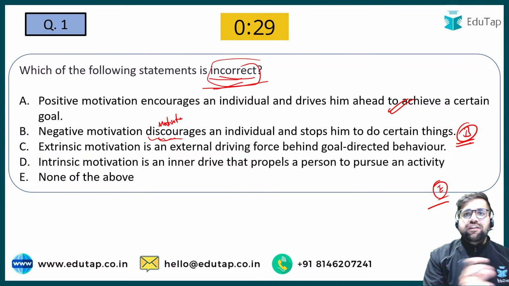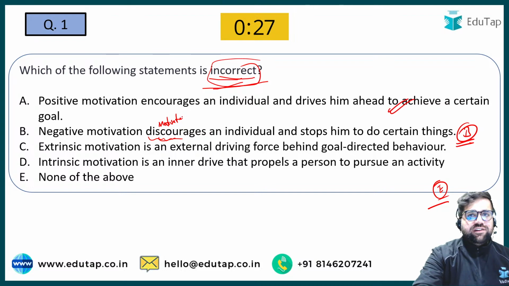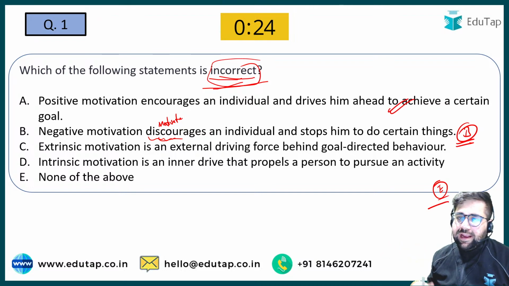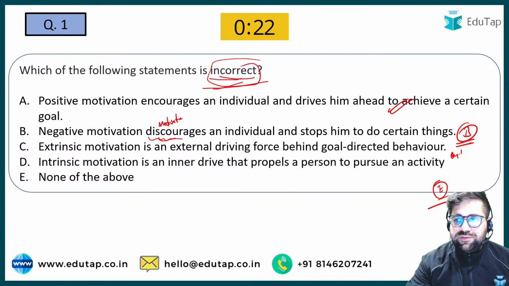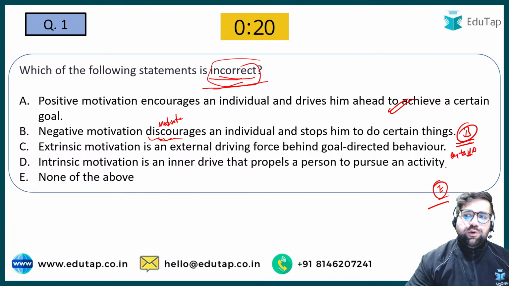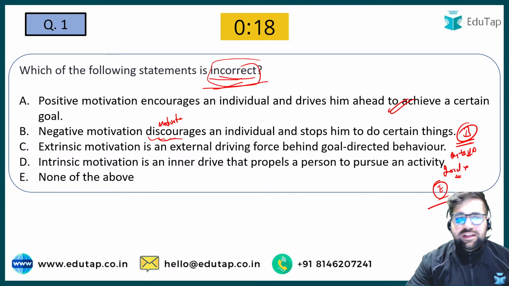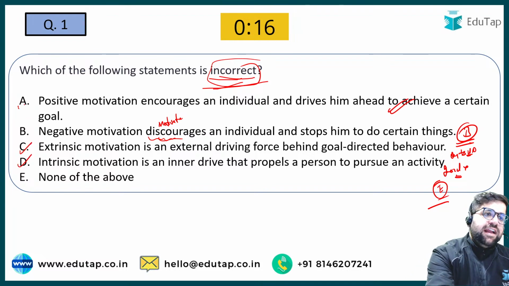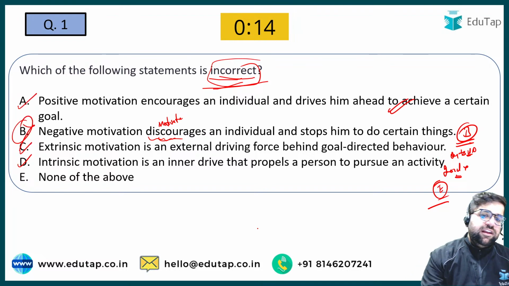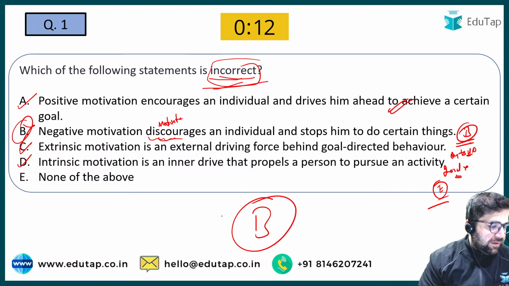Negative motivation never discourages you, rather it motivates you to achieve your goal. Extrinsic motivation comes from outside, this we already know, and intrinsic motivation comes from inside. So these two statements are correct. A, C and D are correct. B was incorrect. Therefore the answer to this question is option B.